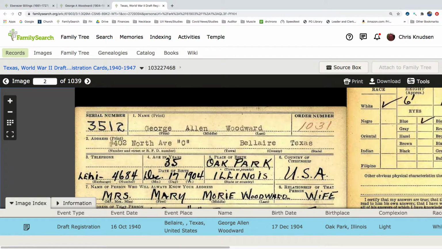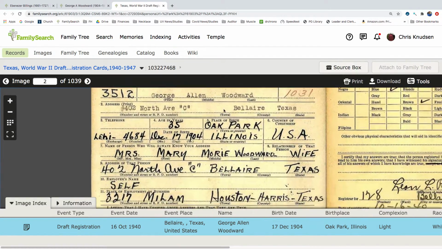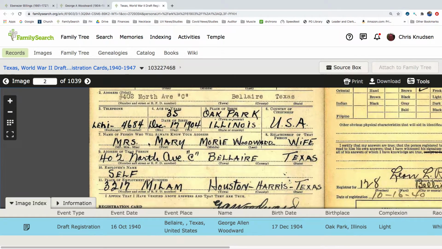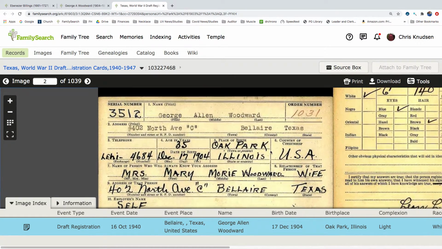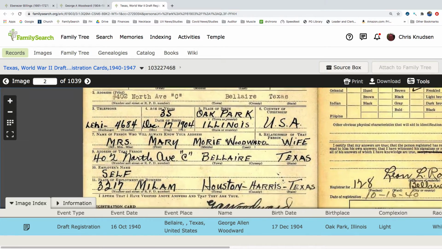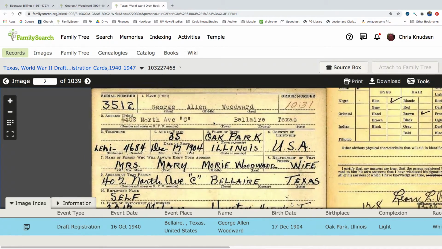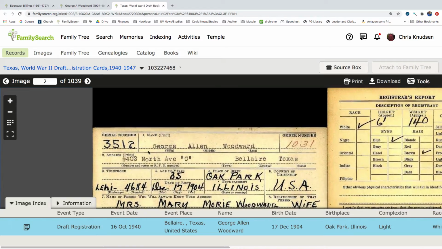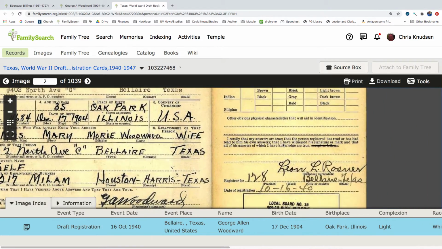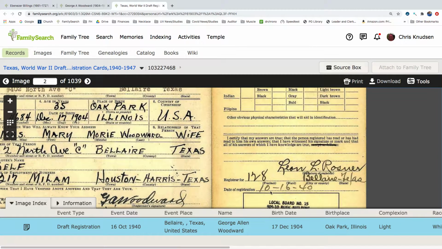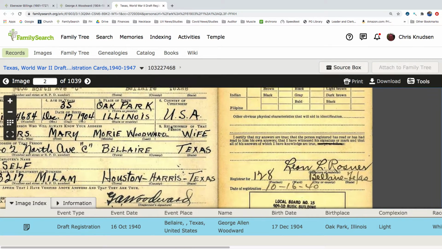Well, okay, let's see where they were living here. When was this draft registration? Okay, this was 10/16/40, so October 16th, 1940 is when this draft registration card was filled out.